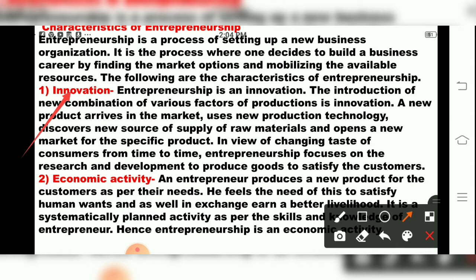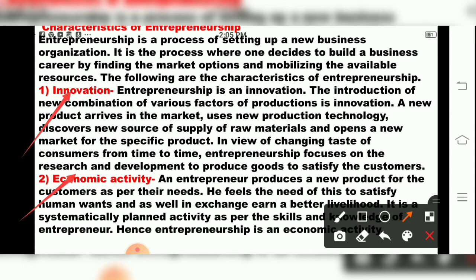Then the second characteristic of entrepreneurship development is economic activity. An entrepreneur produces a new product for the customer as per their needs. He feels that this will satisfy human wants and, in exchange, earn a better livelihood. It is a systematically planned activity as per the skills and knowledge of an entrepreneur. So entrepreneurship is an economic activity, children.